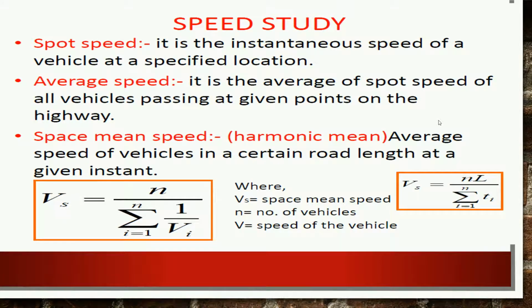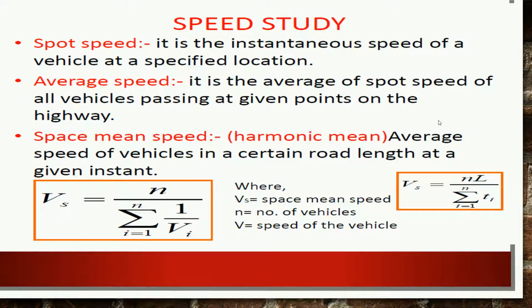So mathematically, these are some equations. By using these equations, you can calculate the speed study. Now, what do you mean by the spot study? It is the instantaneous speed of a vehicle at the specified location. When we calculate the speed of a particular vehicle on a particular spot, then it is called the spot study. Average speed, we already discussed.